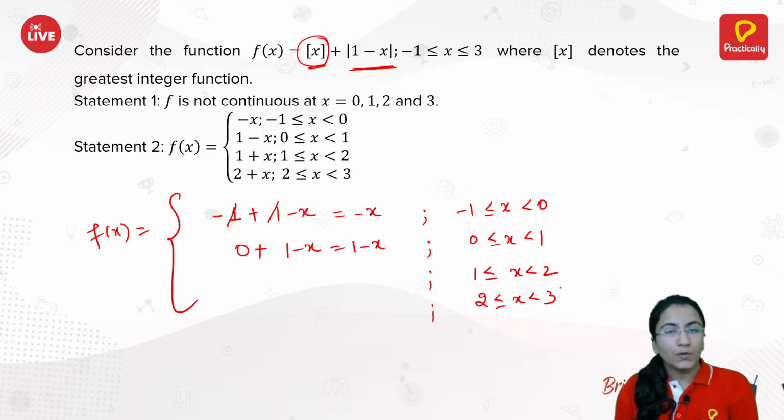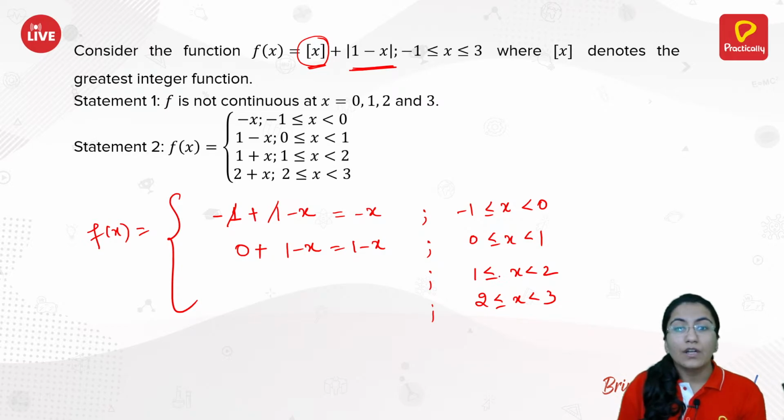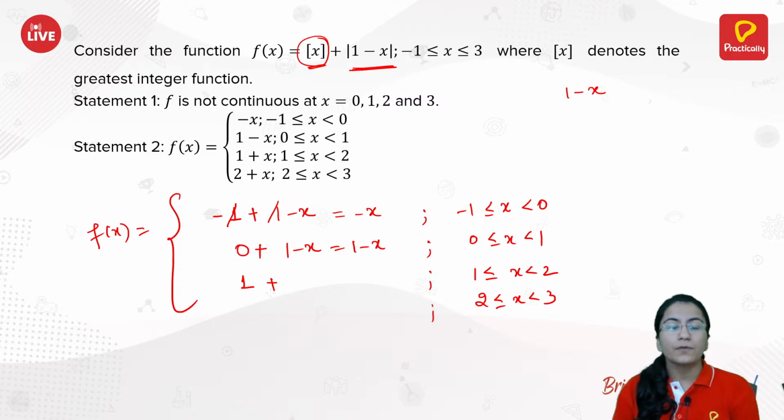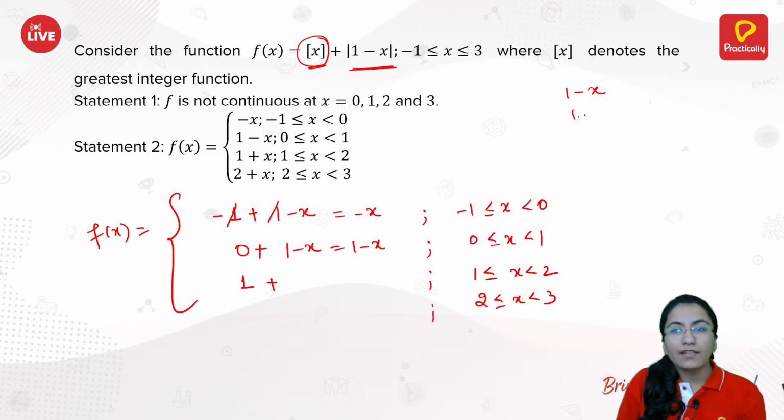Now check for 1 to 2. From 1 to 2 your greatest integer function will take the value 1, plus |1 minus x| from 1 to 2. If you put the value 1.5, which is in the interval 1 to 2, then 1 minus 1.5 is negative. That implies you need to reverse it. So basically minus of 1 minus x, that is x minus 1.